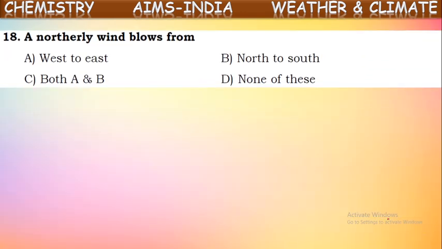Next one. The northerly wind blows from the northern side of India, that is from the Himalaya side. In that season, we get winter when these northern winds are blowing from the northern mountains, that is Himalayas, from north to south. In that time, we get a winter season because those air will be very cool.